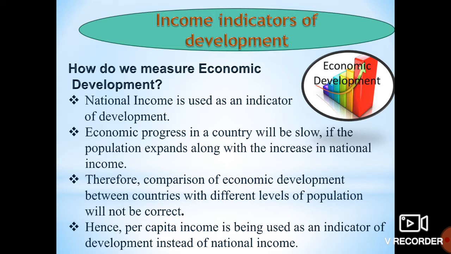We can see so many people are still dying on the footpaths, staying in the slum areas and all, in chawls and all we see, no. So we see this poverty can be seen in India. There is no economic progress in our country. It is very slow because of the huge population. Therefore, comparison of economic development between countries with different levels of population will not be correct.